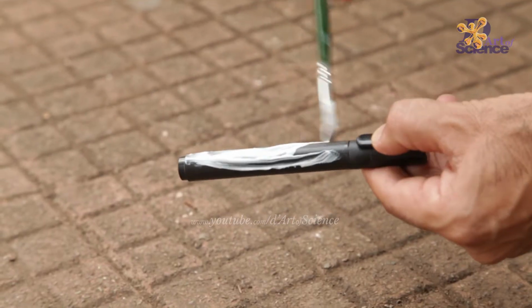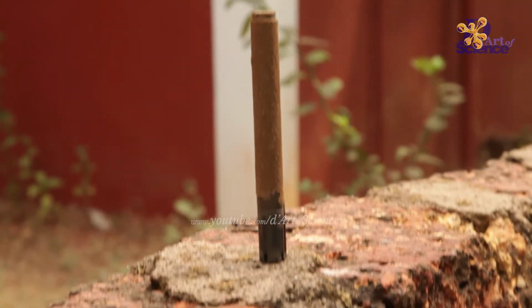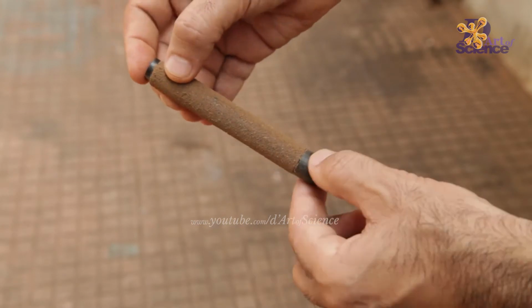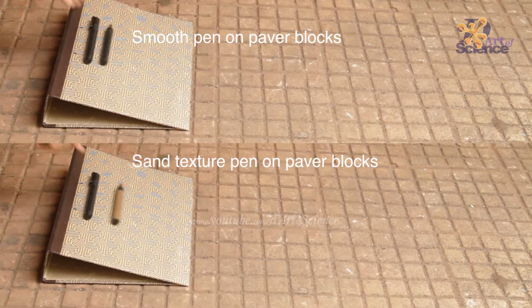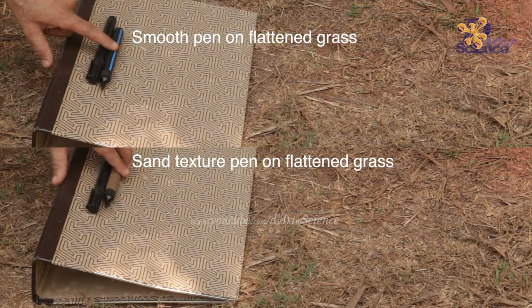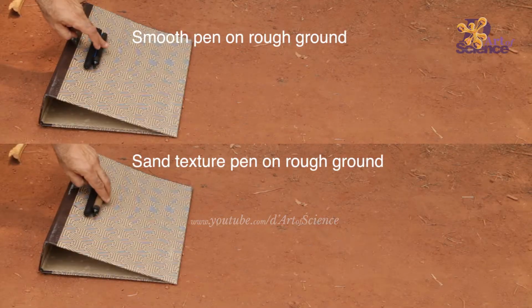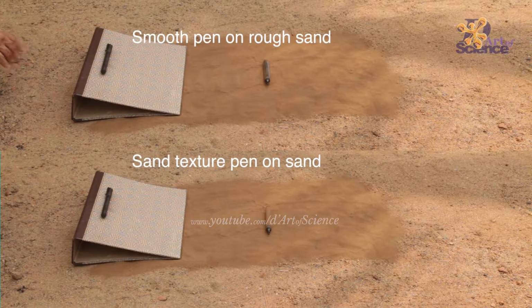Now what if we cover the marker with glue and roll it in the sand and then dry it in the sun? Now we'll have a marker with texture of sand, which means that we made it rough. Now let's try all of them again. Now with the split screen, you can see the difference between the marker with the sand and the smooth marker. This shows that an object with a smooth surface will face less friction than an object with a rough surface if both are rolling on the same surfaces.